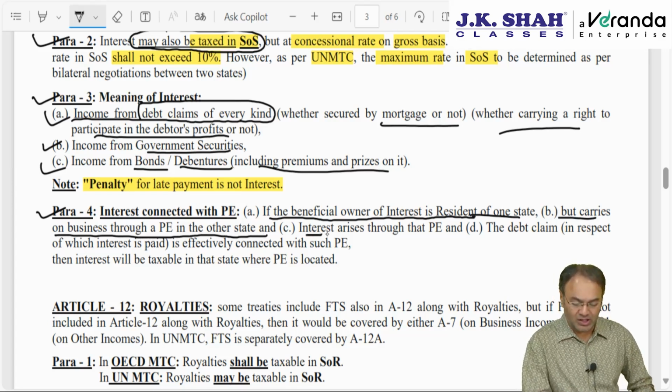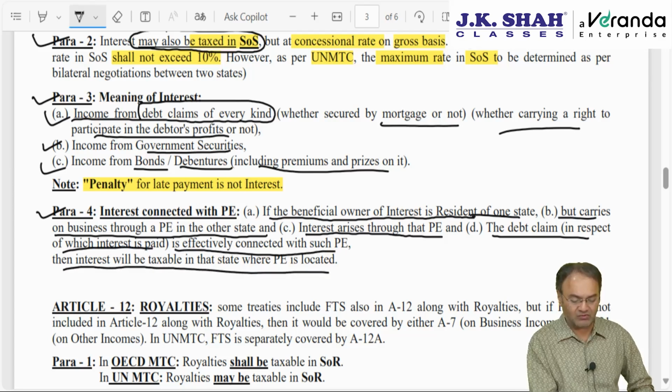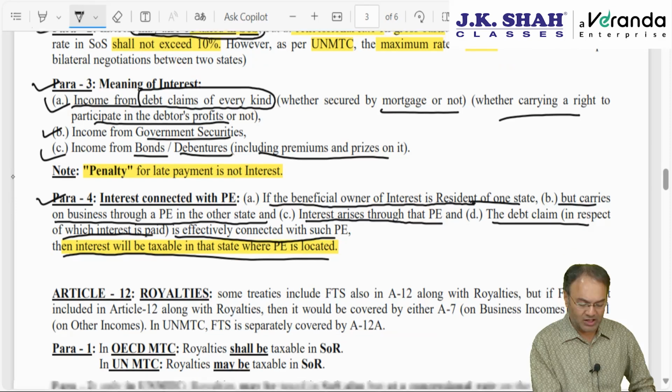The person who is going to earn interest, the taxpayer, is a resident of one state, and the interest arises through a PE in the other state. Interest is on money borrowed or a debt claim. If the debt claim in respect of which interest is paid is effectively connected with such PE, then interest will be taxable in that state where the PE is located. With that, Article 11 comes to an end.